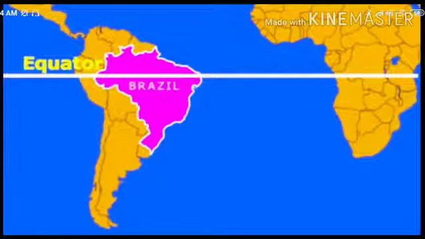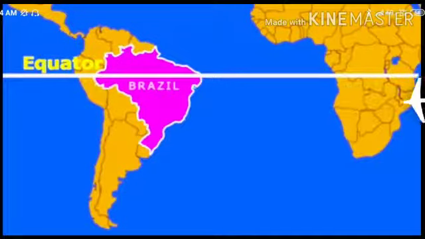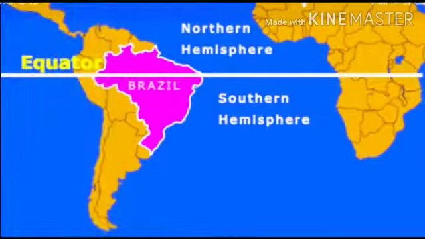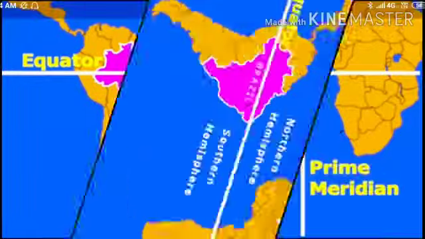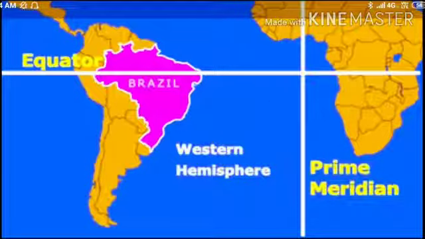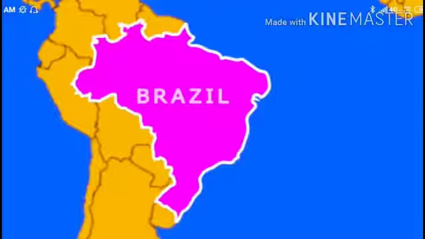See the location of Brazil. Students, can you see the equator that is passing through Brazil? Yes. So Brazil lies in the northern as well as in the southern hemisphere. You've understood now? Let's go to the next slide. Now you can see the prime meridian, and Brazil is located to the west side of the prime meridian. So Brazil is located in the western hemisphere. So in short you can say Brazil is located in the northern, southern and the western hemisphere.